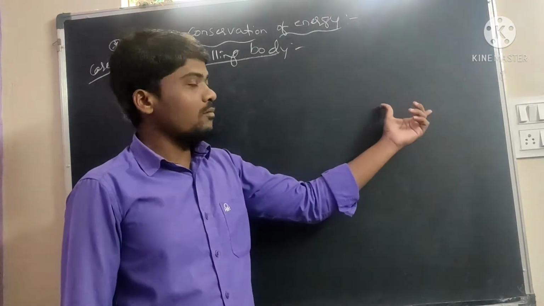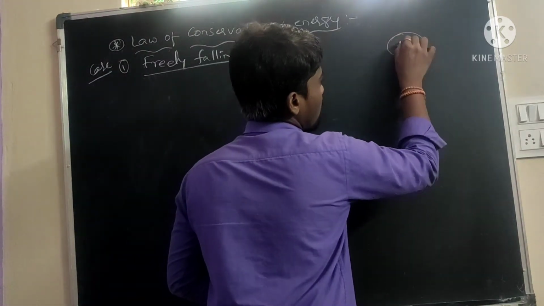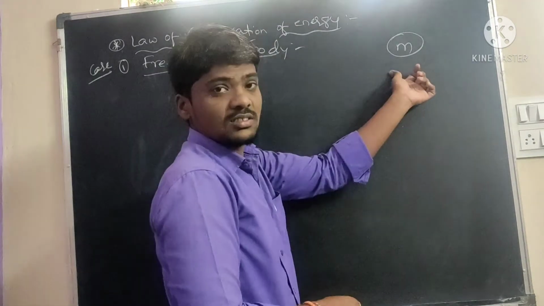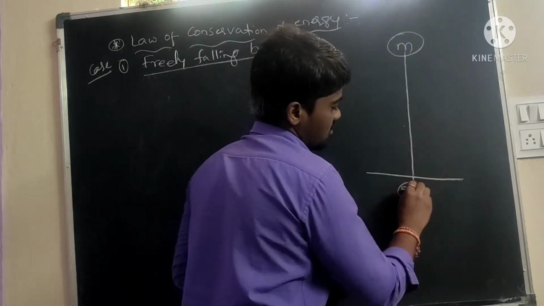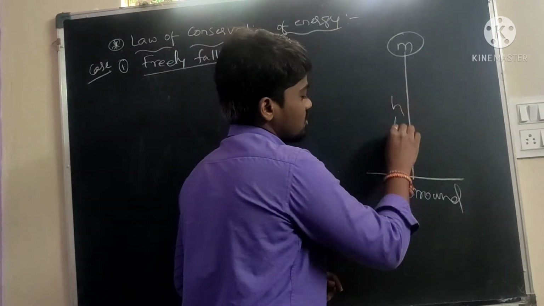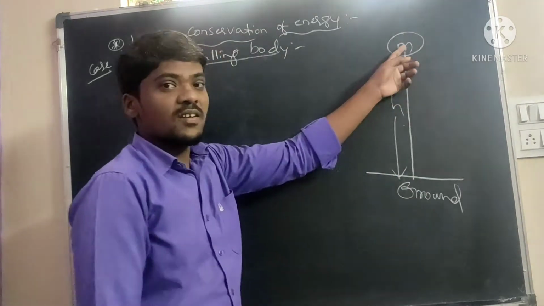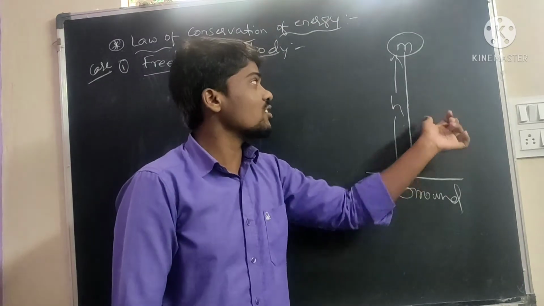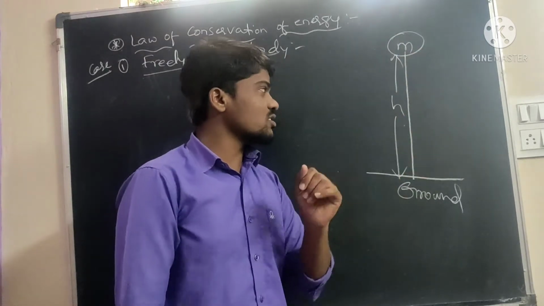One body is there, with mass m. The body is at a height capital H from the ground. This is the ground state. The height from ground to object is small h. The body is freely falling to the ground surface because gravitational force acts on this body.